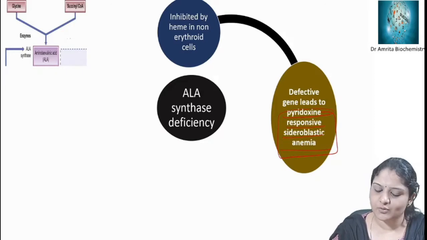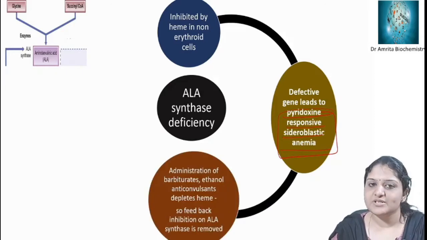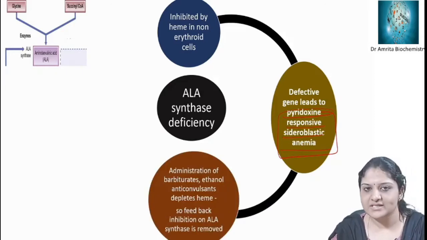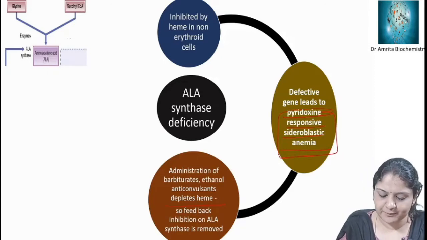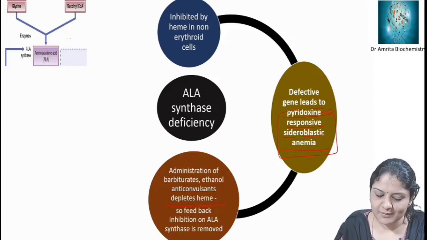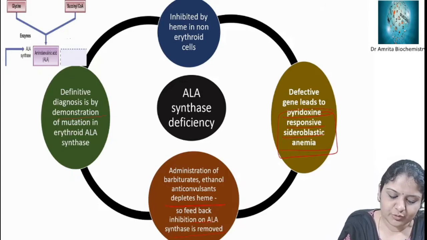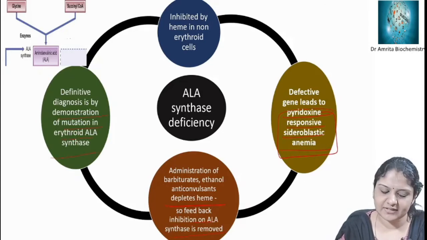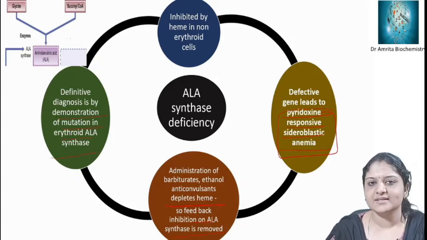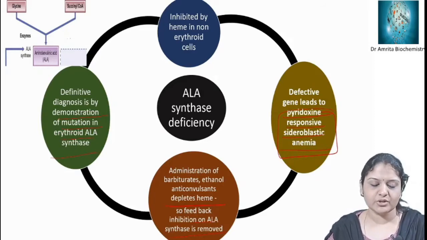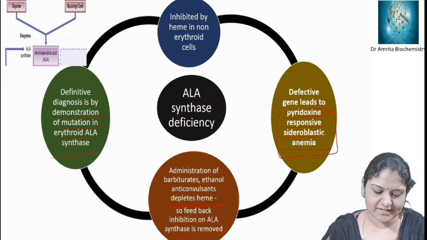Then administration of barbiturates, ethanol or anticonvulsants depletes heme, so feedback inhibition on ALA synthase is removed. Then definitive diagnosis is by demonstration of mutation in erythroid ALA synthase.